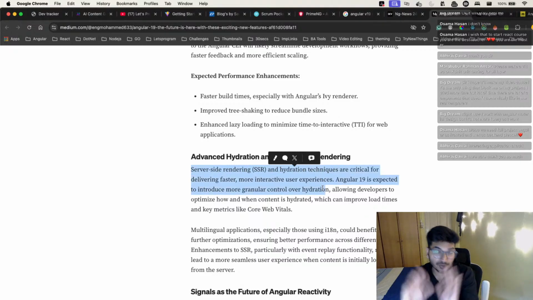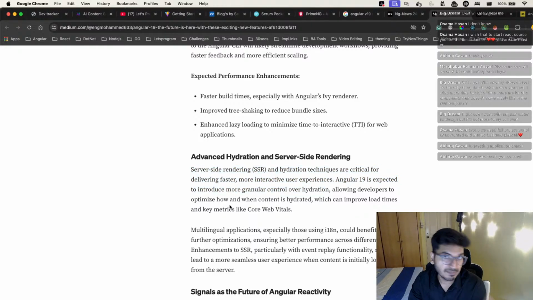If you don't know what hydration is, it's something you will see more in SSR-based applications, and as the name suggests, server-side rendering. So your HTML gets rendered from the server. And the server doesn't have the events attached to it instantly. So if you try to do any event-related thing, it will not work correctly.